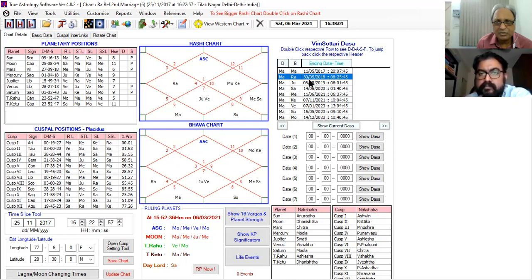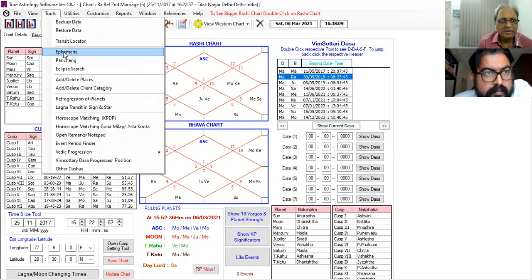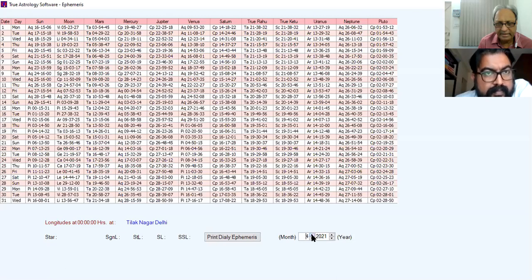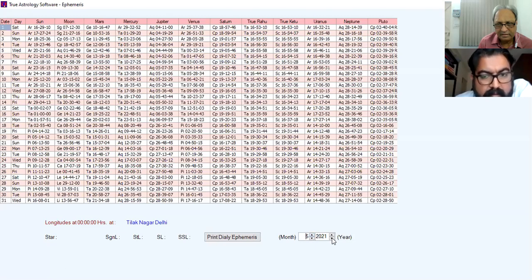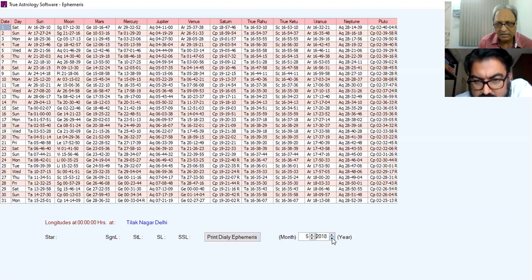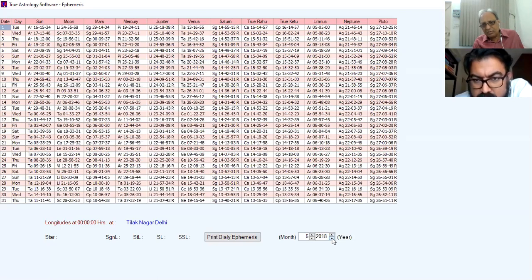Rahu Bhukti is up to 30th of May. Tools, go to ephemeris. Now we will do it May 18. At the end of the Rahu Bhukti, you check here, Jupiter was transiting into the Libra sign.